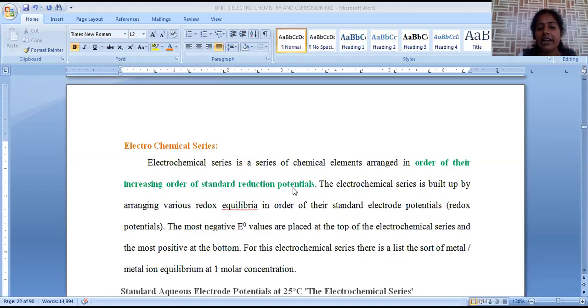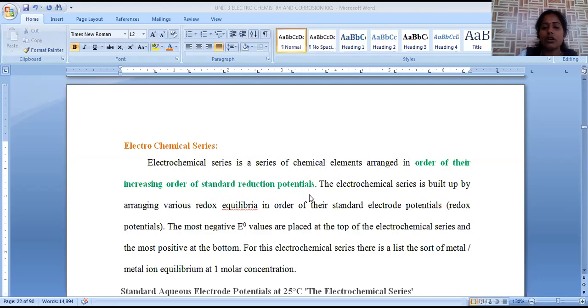Then standard reduction potential means, for any metal having a tendency to gain electrons, the energy or voltage generated due to the gain of electrons is called reduction potential. If that reduction potential is measured under standard conditions, it is the standard reduction potential value. All the metals should be represented in this increasing order of reduction potential only.